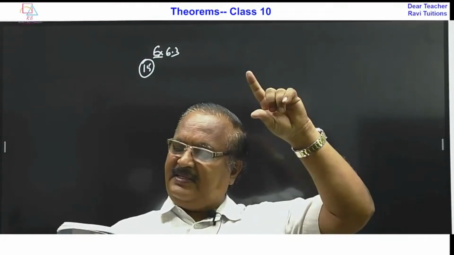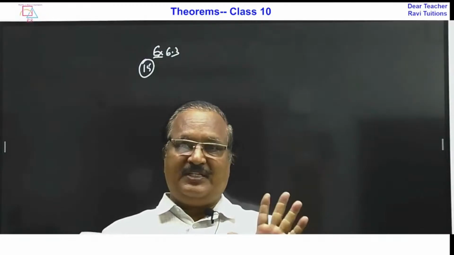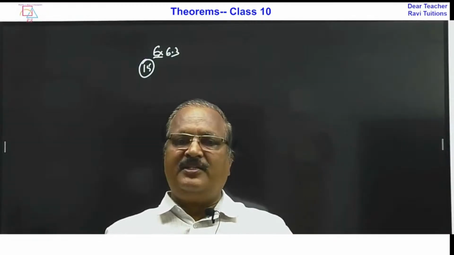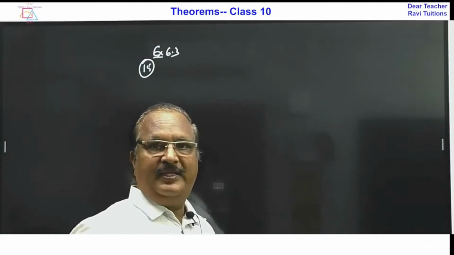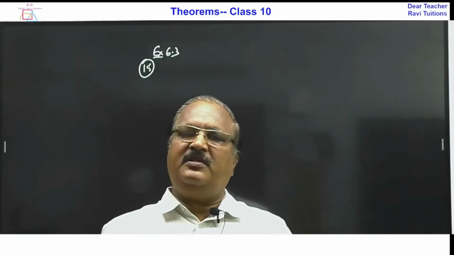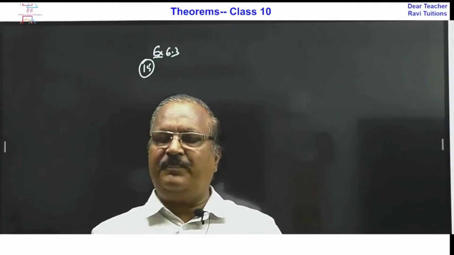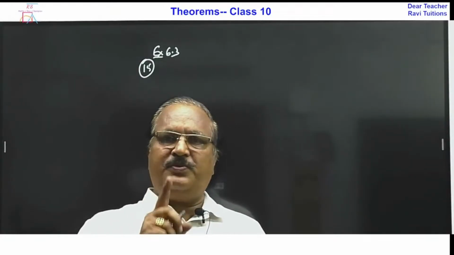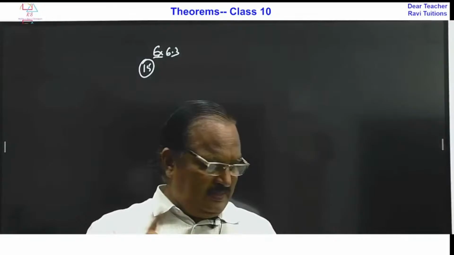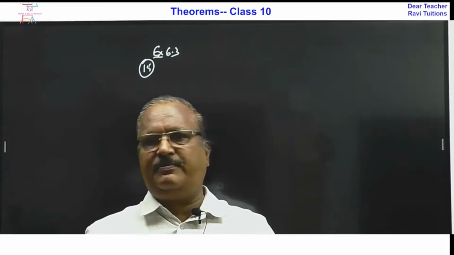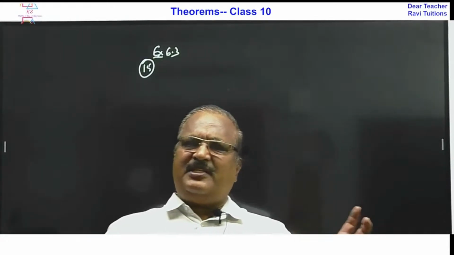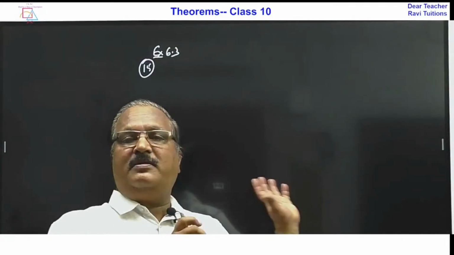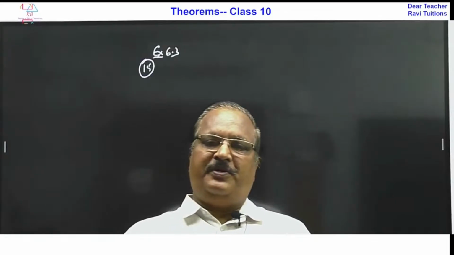So he is asking for the shadow. One shadow length is given, and another shadow length you have to find out. If you understand the question and draw the diagram, then definitely you are going to get the answer, because there is no need to explain the similar triangle concepts again and again. It's very simple. So I am just explaining the concept. I hope you have understood.